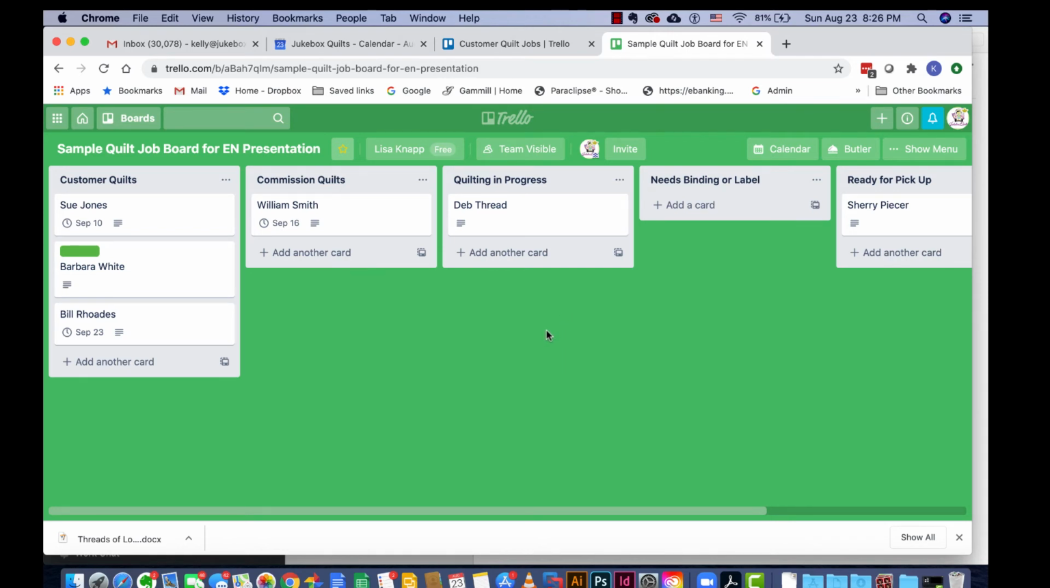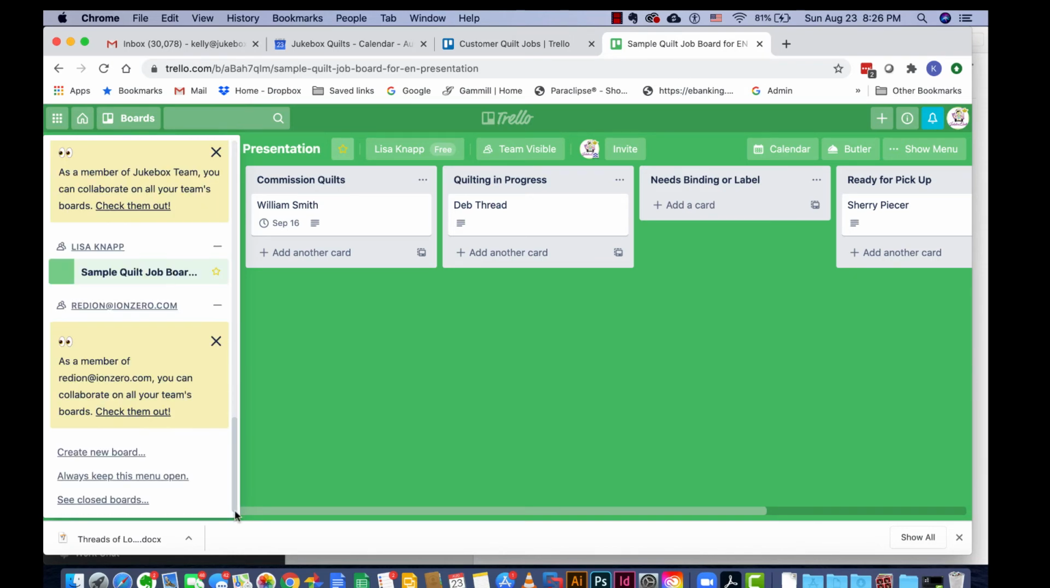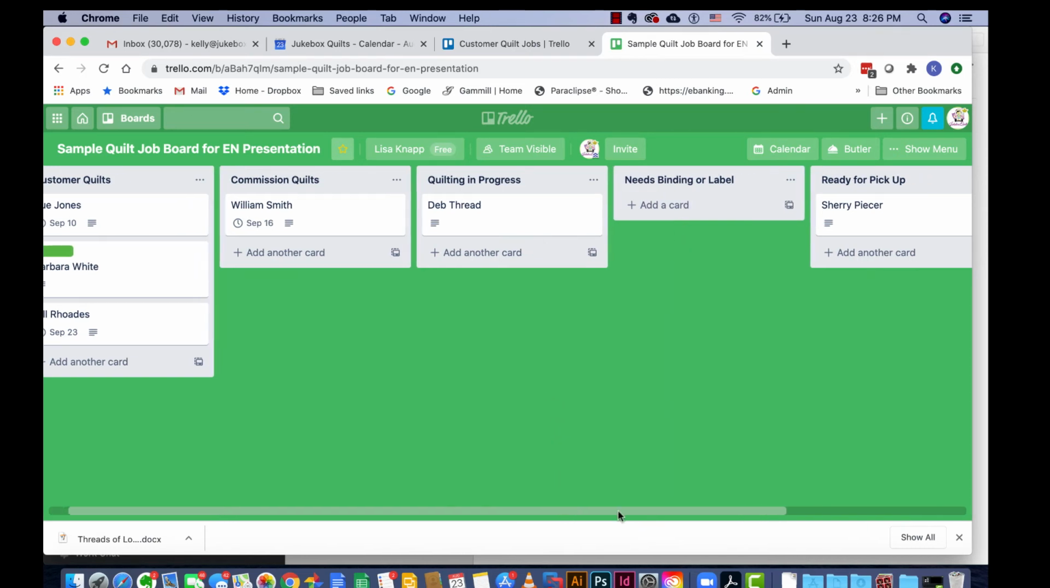To create a new board, you go to boards, and if I scroll all the way down at the bottom, I can create a new board, which is what I did to create the sample quilt board. Once you have a board, you can put in these lists, or what these columns are called. We have a column called customer quilts that have been dropped off, and then maybe a group of commission quilts. We do a lot of t-shirt quilts from start to finish. Quilting in progress, and then needing binding or label, and ready for pickup. So these are just the different categories.